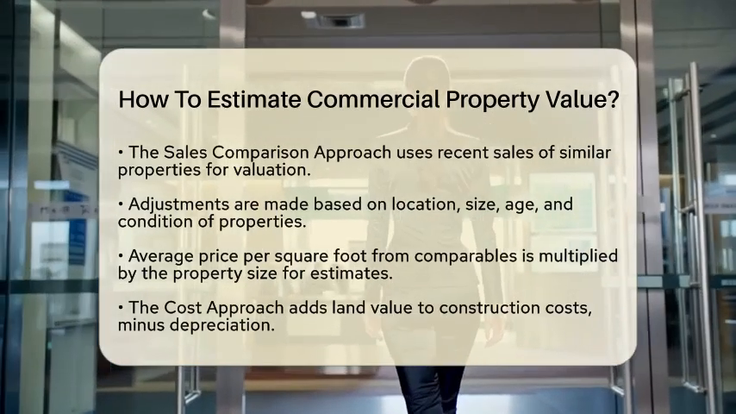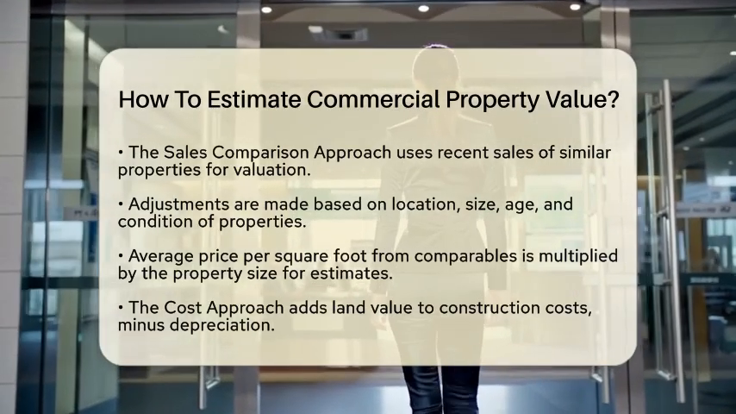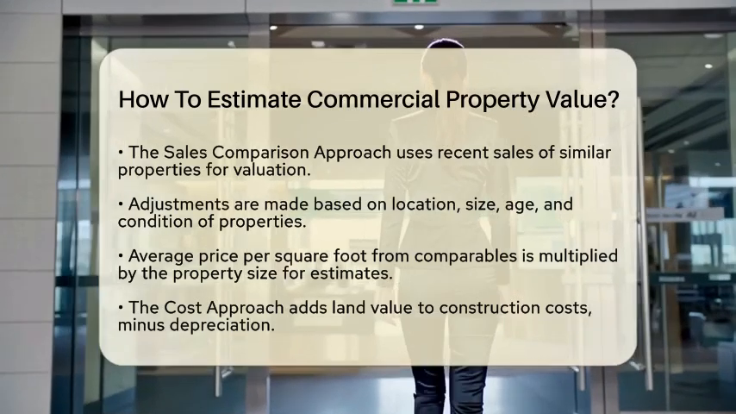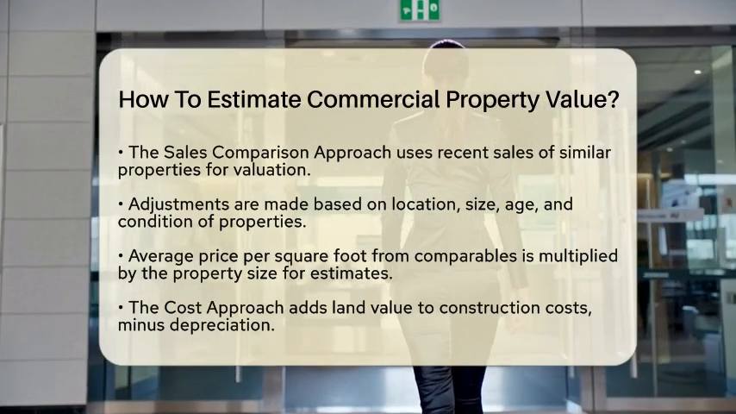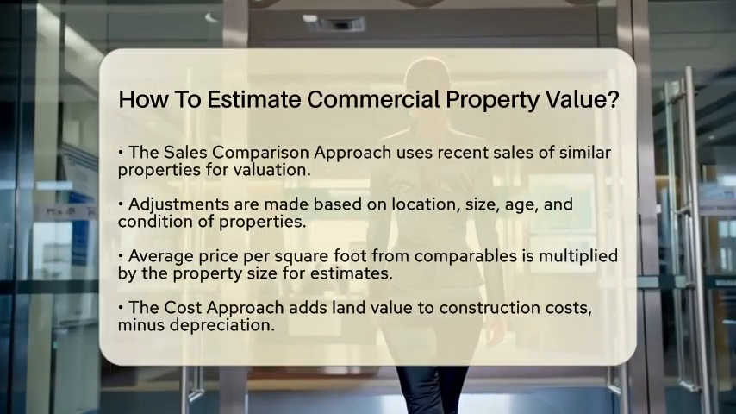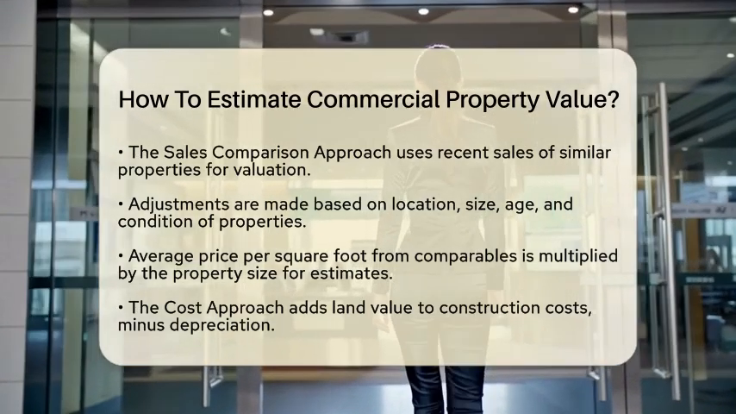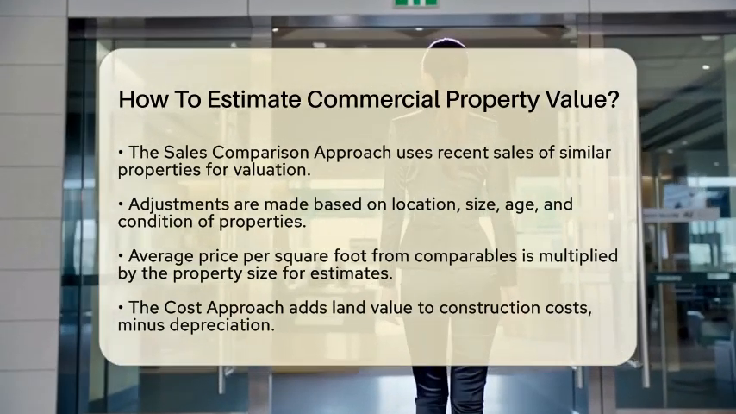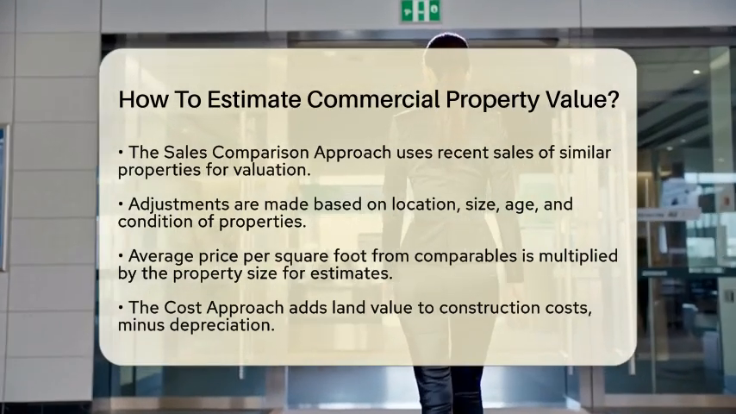Next, let's discuss the sales comparison approach. This method estimates value by looking at recent sales of similar properties in the same area. You will need to make adjustments based on factors like location, size, age, and condition. By calculating the average price per square foot from comparable sales and multiplying it by the size of the property you are evaluating, you can get a good estimate. This approach works best in active markets with many comparable transactions.